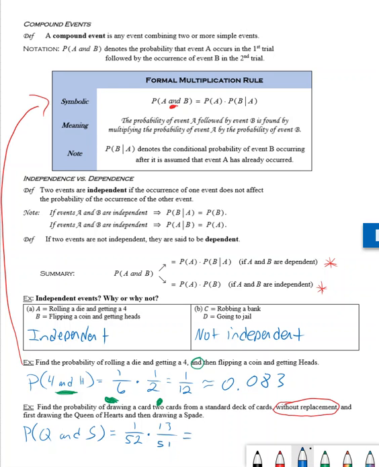So as we multiply this together, we'll get some fraction that will be equal to 0.00490. And this will be the probability that we're looking for here. All right. Now, let's look at the next example here.